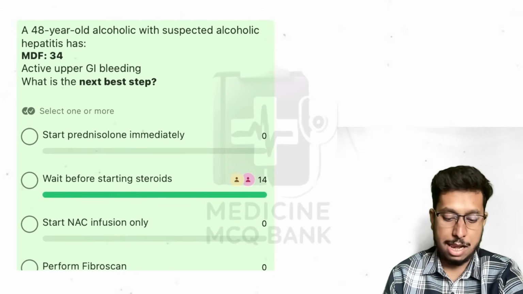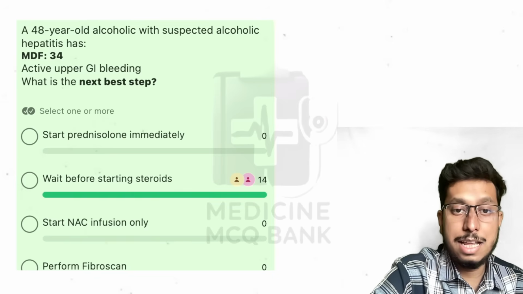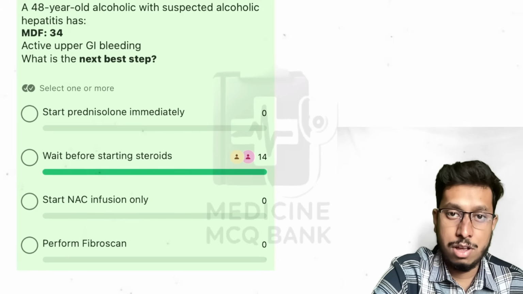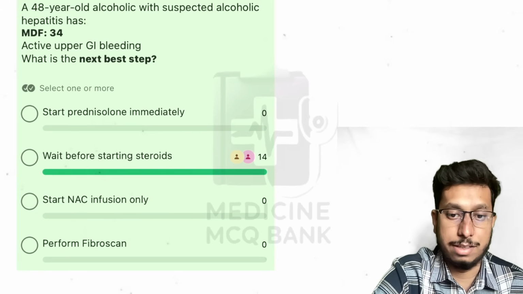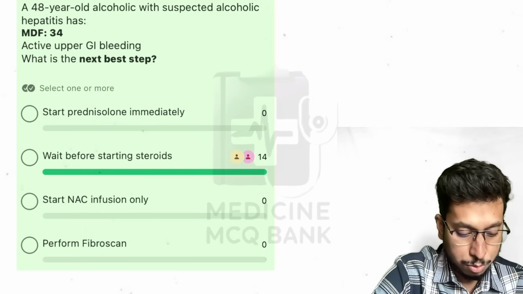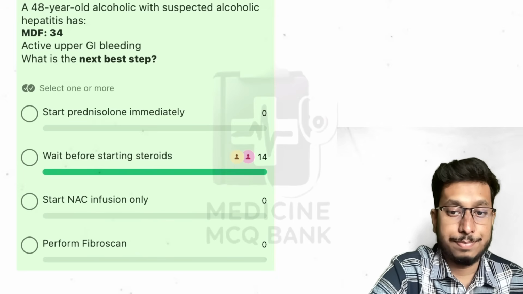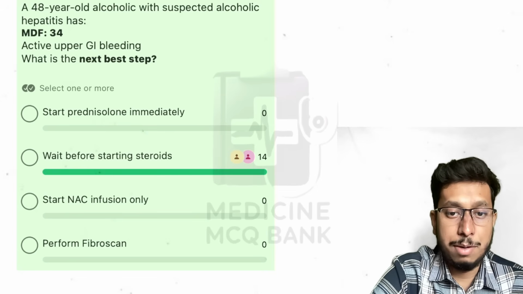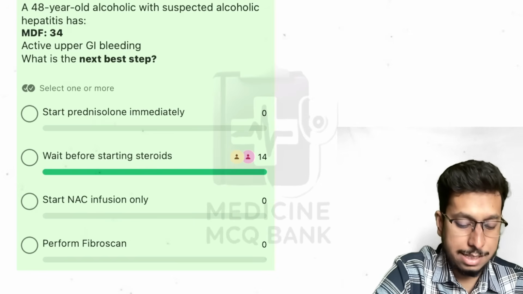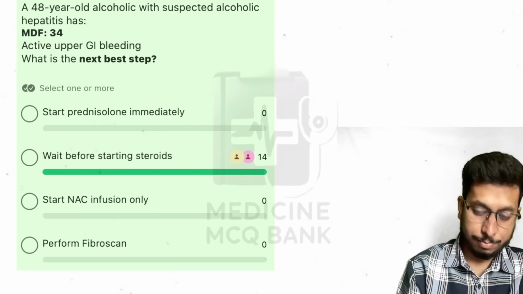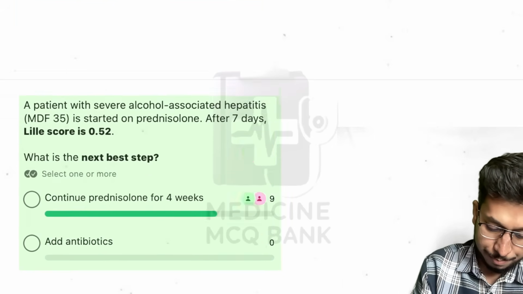A 48-year-old alcoholic with suspected alcoholic hepatitis. Here MDF is coming to be 34. What is meant by MDF? MDF means Maddrey's discriminant factor. What does it suggest? It suggests a severe form of disease. So what do you need to do here? When MDF is more than 32, you need to start on steroid. But here, as you can see, there is active upper GI bleed. In presence of active upper GI bleed, you do not directly start steroid. At this point, control the GI bleed, and only then decide to start steroid. So here, wait before starting the steroid.